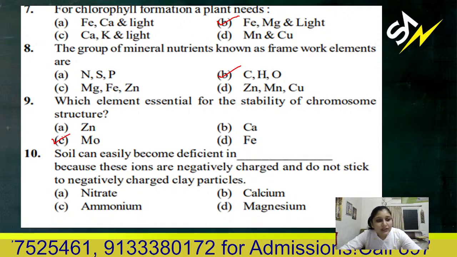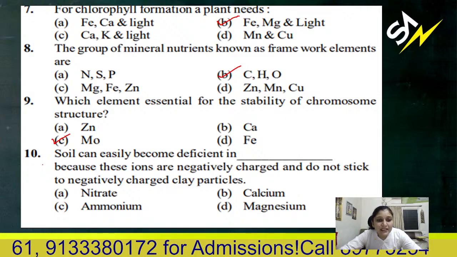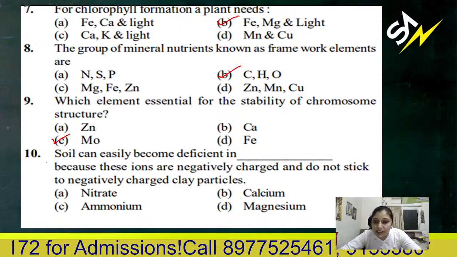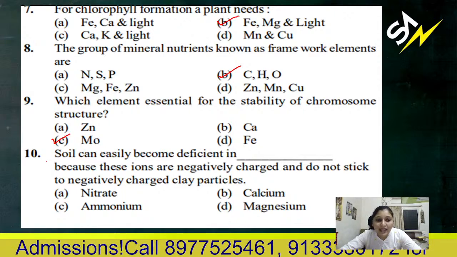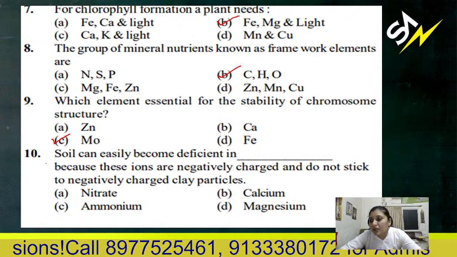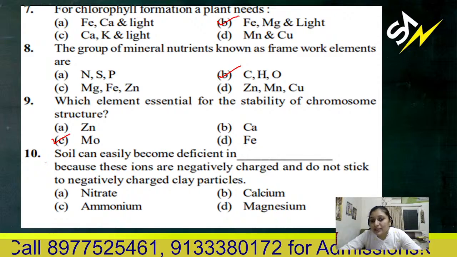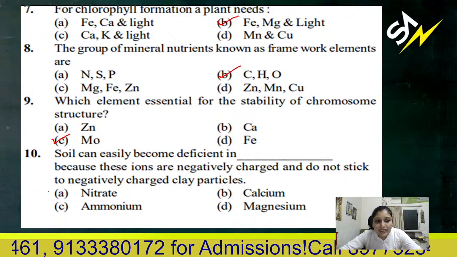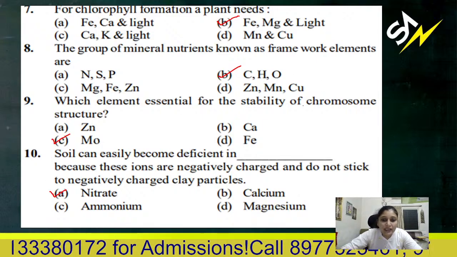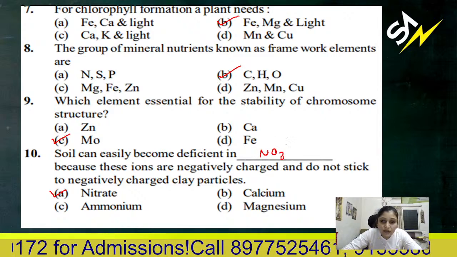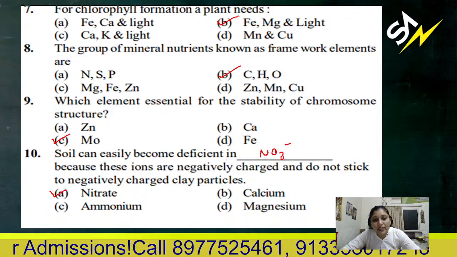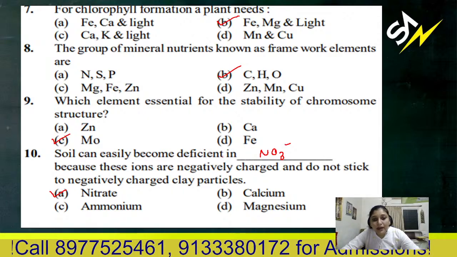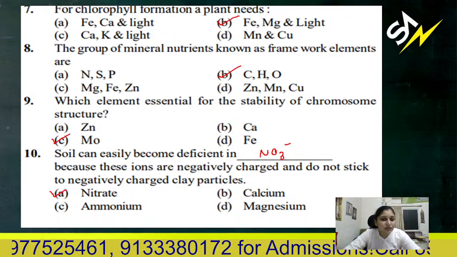Molybdenum, correct. Then next question, soil can easily become deficient in dash because these ions are negatively charged and do not stick to the negatively charged clay particle. I have disclosed this answer during the lecture. So the correct answer is nitrate, which is negatively charged, NO3 minus, so because of that it does not stick to the clay particles which are negatively charged.